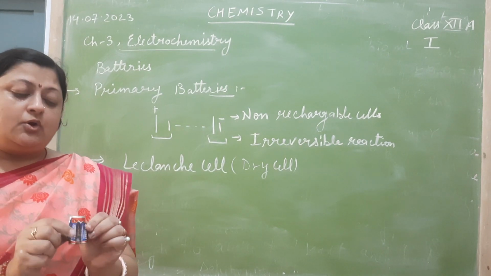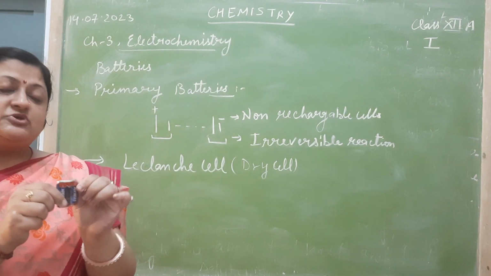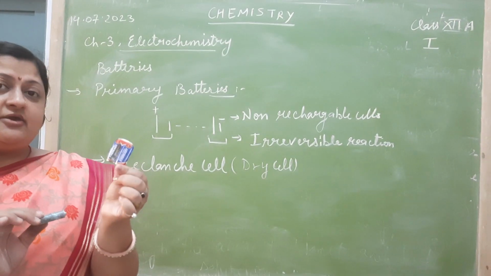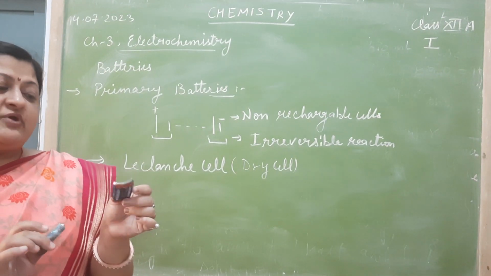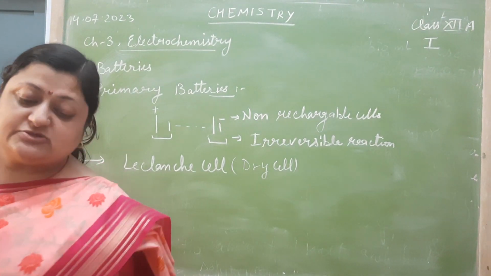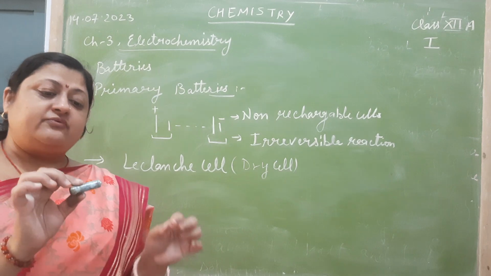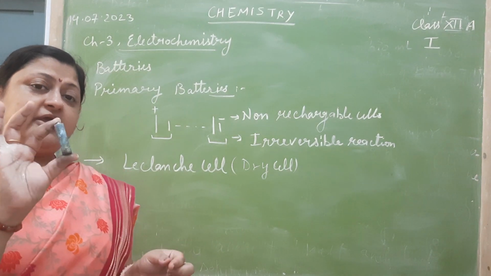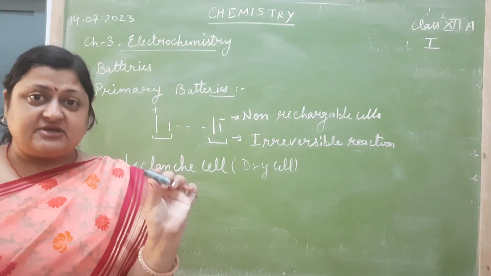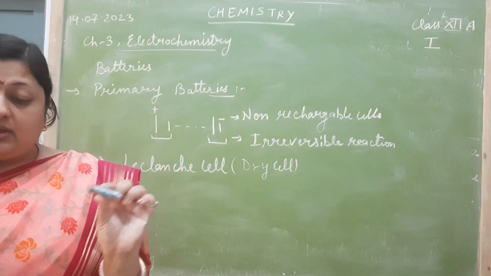So a layer of steel, stainless steel, is covering the cell. This layer has brand name as well as it is protecting the container of zinc. So after opening the outer covering, I can see that this is a grey colored material, solid metal, which is zinc. Zinc acts as anode in this cell.